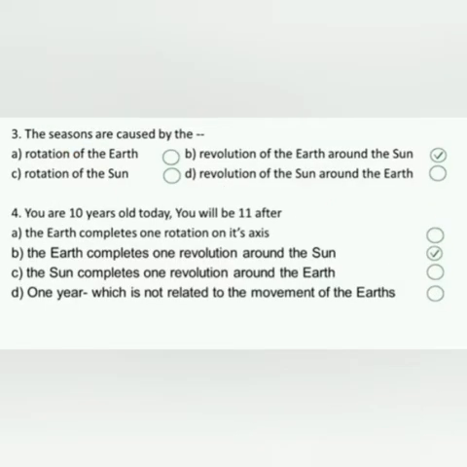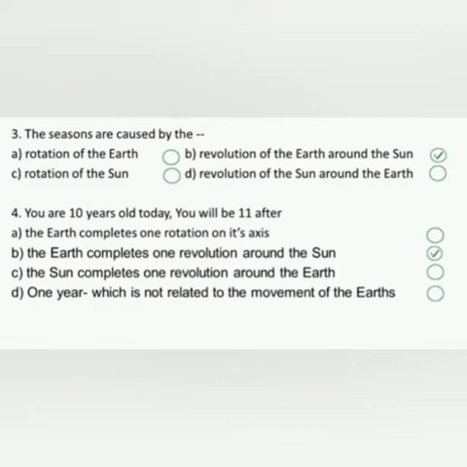Next, number 3. The seasons are caused by the rotation of the earth, the revolution of the earth around the sun, the rotation of the sun, or the revolution of the sun around the earth. And the answer is the revolution of the earth around the sun. So, the seasons are caused by the revolution of the earth around the sun.